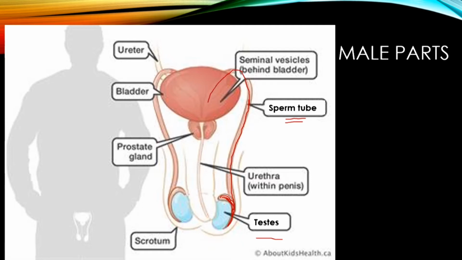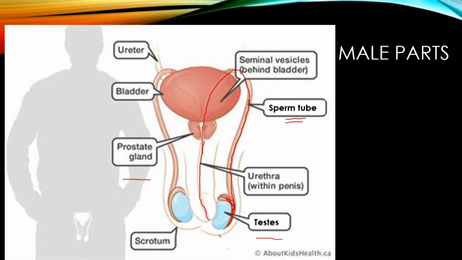Behind the bladder, you're going to find other organs involved, called the seminal vesicles. These are organs which supply fluid that mixes with the actual sperm cells. The prostate gland also produces secretions, which help to nourish the sperm and help the sperm cells to swim. The sperm cells pass down the sperm duct, behind the bladder here, then down the center of the penis, which is called the urethra, and out through here. So that's the passage of the sperm cells.